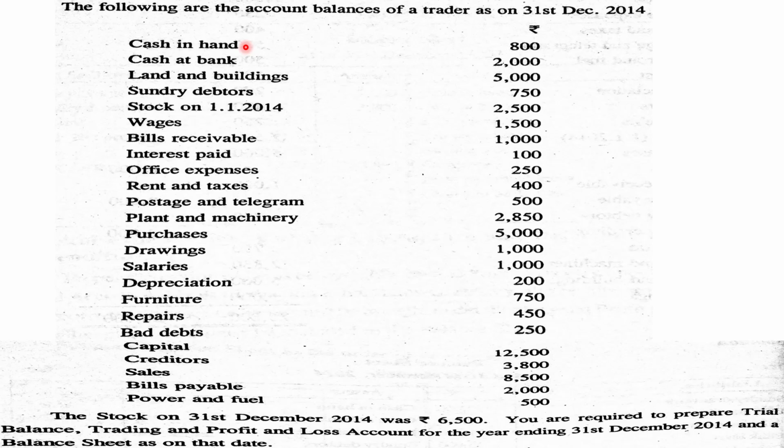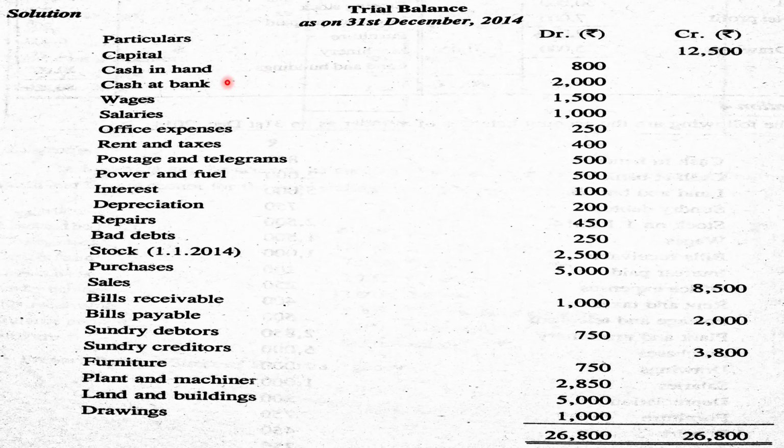First, cash in hand. It is an asset. Cash at bank, asset. Land and building, asset. Sundry debtors, asset. Stock, asset. So all these have debit balance. We can check this. Cash in hand, cash at bank, then stock, land and building. All these have debit balances. Look at this: cash in hand 800, cash at bank 2000, stock 2500, land and building 5000. All assets have debit balance.